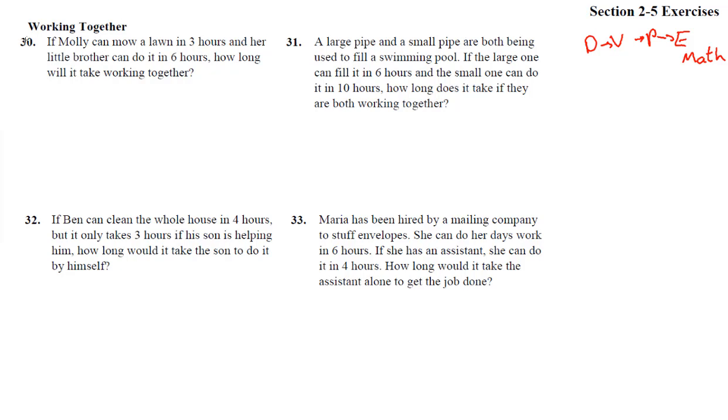Here we are in section 2.5 with the solutions to numbers 30 through 33, and this is working together. These are work rate problems. Now again, if you have the times of two people being able to do a job, say A and B, and you want to find out their total time, these don't add or subtract or multiply or divide to T. You've got to change it from times into rates. And that's what happens. It's the reciprocal of this.